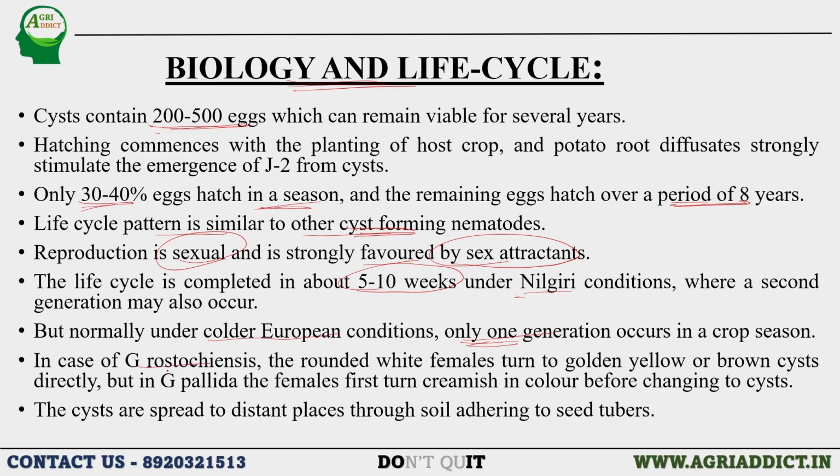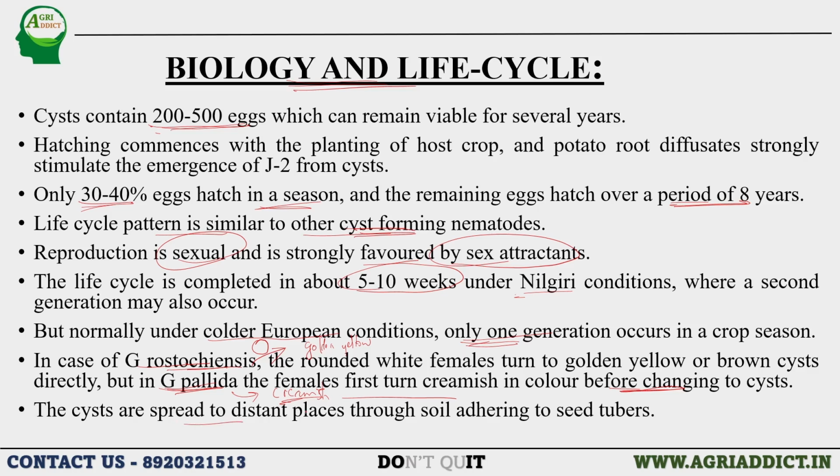In the case of Globodera rostochiensis, the females are rounded white females which will turn golden yellow, and later into a brown cyst. But in the case of Globodera pallida, the females first turn creamish in color before forming into the cyst. Here one thing you have to remember is the difference between Globodera rostochiensis and pallida. In rostochiensis, the females will turn golden yellow. In pallida, they are creamish or white in color. Later they will form into a brown hard cyst.